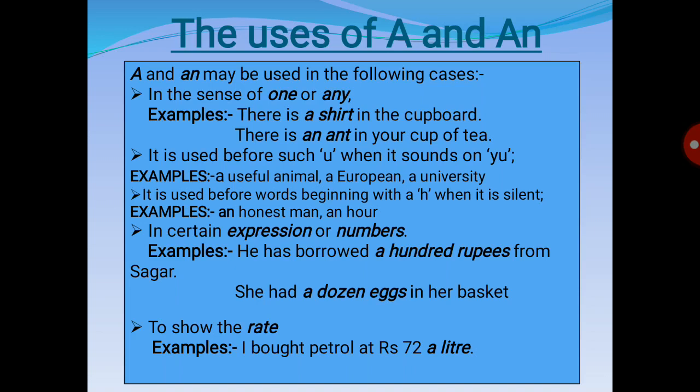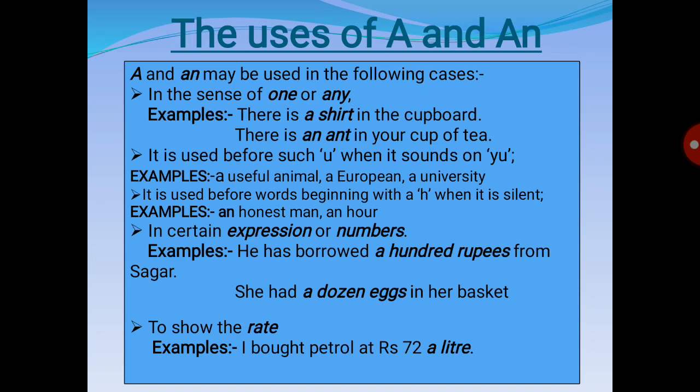Whenever a consonant sound is coming we use a, and whenever a vowel sound is coming we use an. For example, an honest man. The h becomes silent and we pronounce it with o, honest, right? Whenever the word begins with a vowel sound, we use an. Clear? For example, an honest man, an honor, etc.